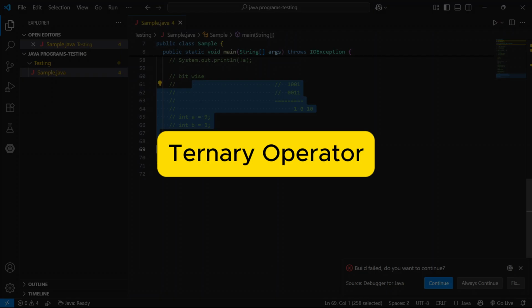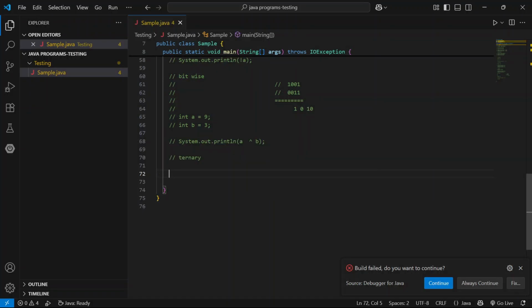Next move to ternary operator. Ternary operator is like if else. Here a equal to 8, b equal to 7. Here take c value. Here a greater than b, and one more, here b.